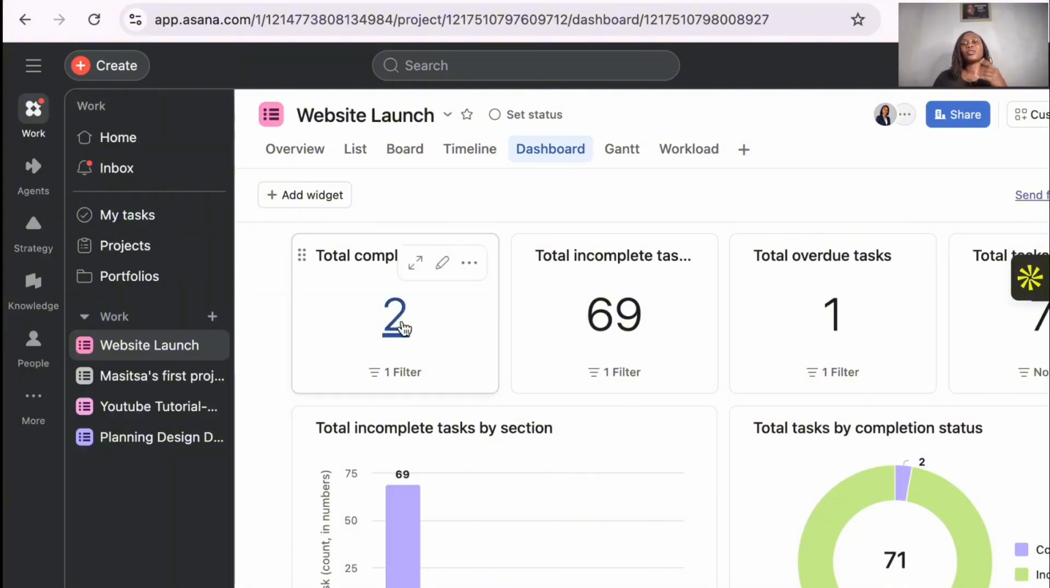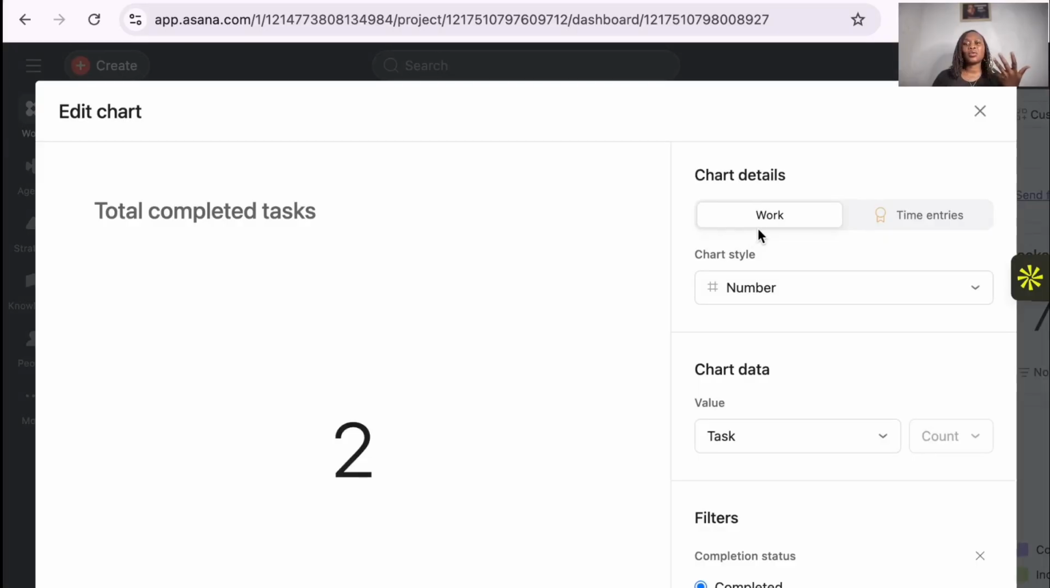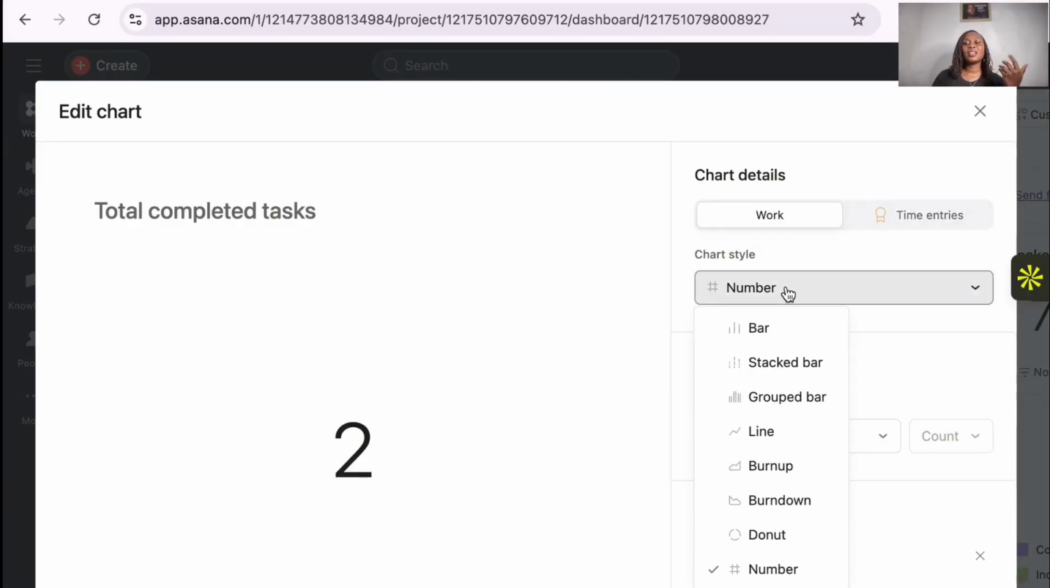Dashboard is going to show you completed tasks. You can add a filter, so you can see we can edit here. You can edit the chart to put in whatever it is, work, time entries. This one you need to upgrade. The number, you can either choose a number, bar, stacked image, depending. You can choose which one here you want to do.